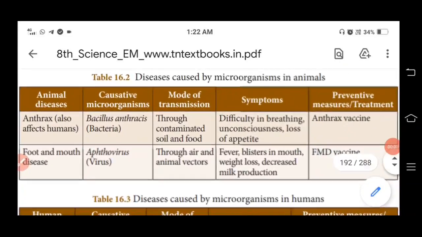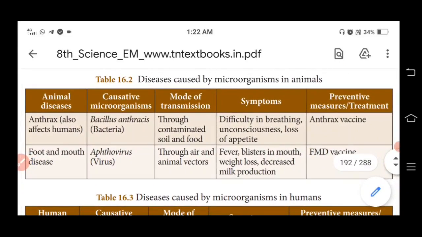Students, let us first learn the topic diseases caused by microorganisms in animals. First one, anthrax. Anthrax is a bacterial disease and mainly affects animals. It can also affect humans. The causative microorganism is Bacillus anthracis, a type of bacteria, and the mode of transmission is through contaminated soil and food.